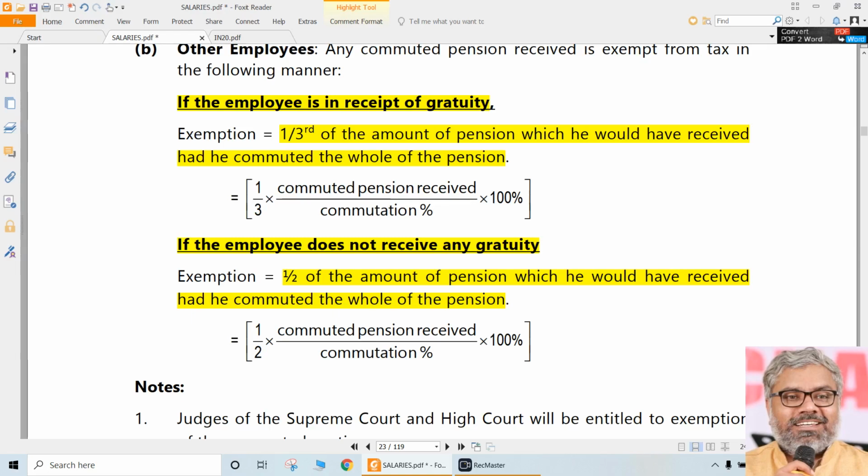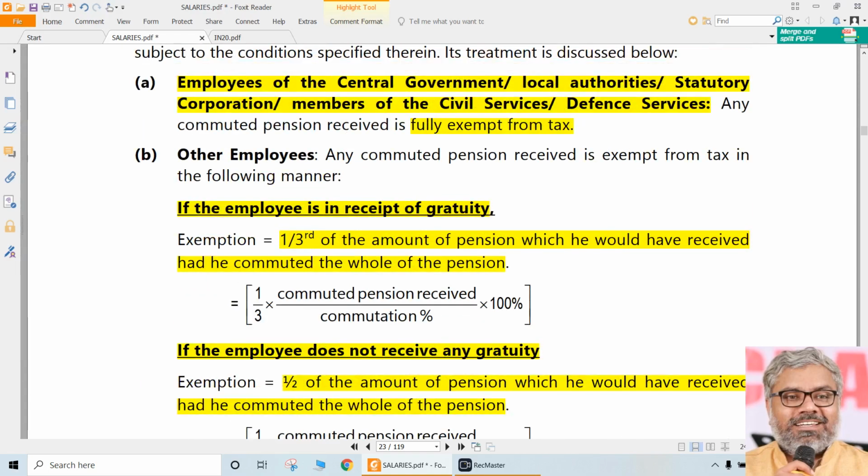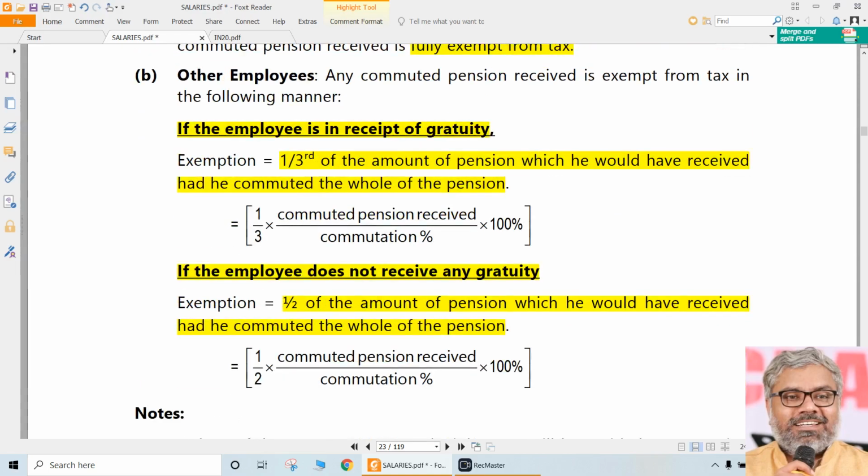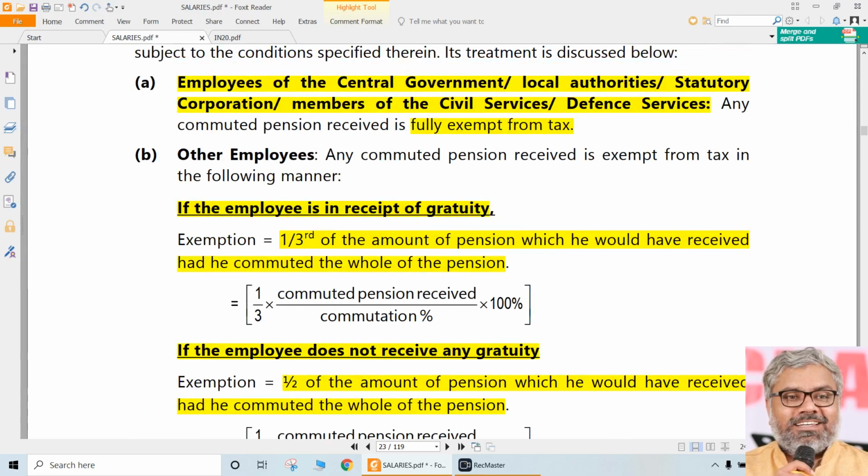Had he, means if he commuted whole of the pension, how much commuted pension he would have received if he commuted 100% of it. That we should first calculate. Half of that is given as exemption in this case, if the employee did not receive any gratuity. If he received gratuity, 1/3 of that will be given as exemption.